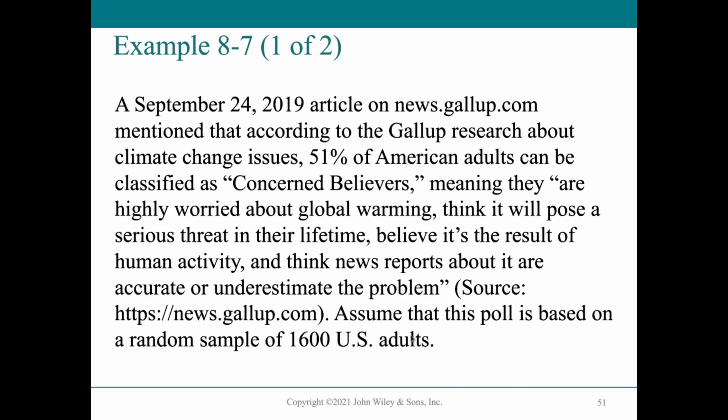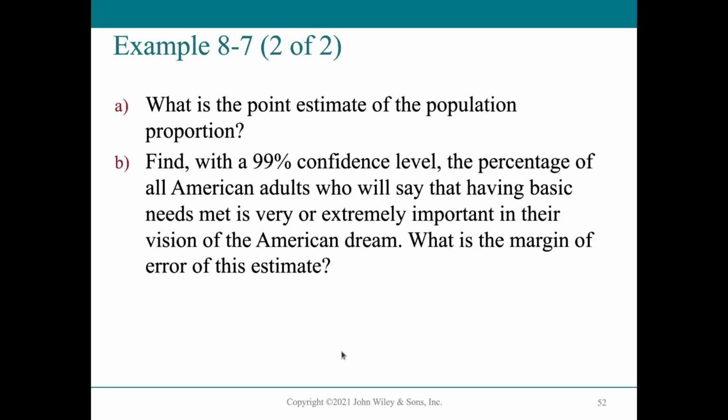Assuming that this poll is based on a random sample of 1,600 US adults, what's the point estimate of the population proportion? And let's find, within a 99% confidence level, the margin of error for this estimate.